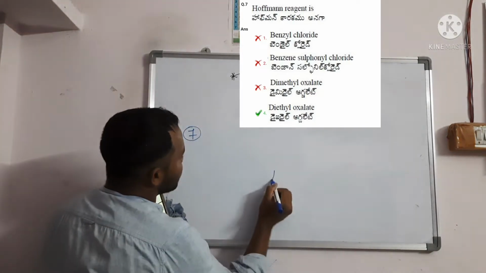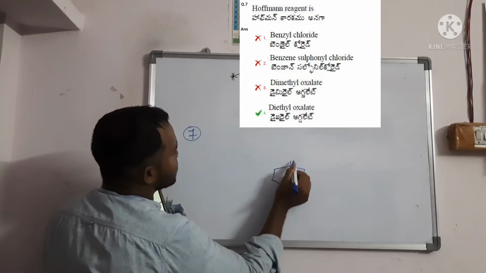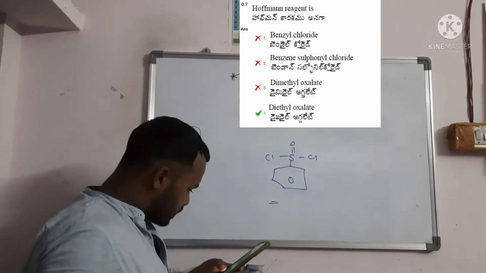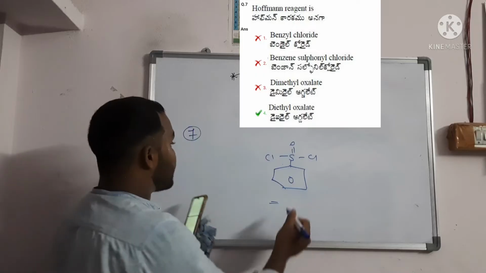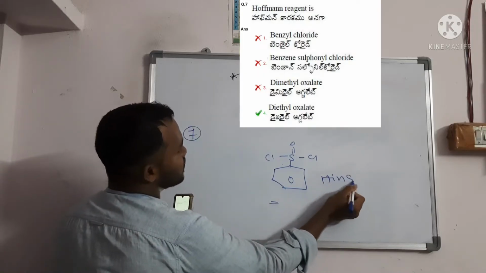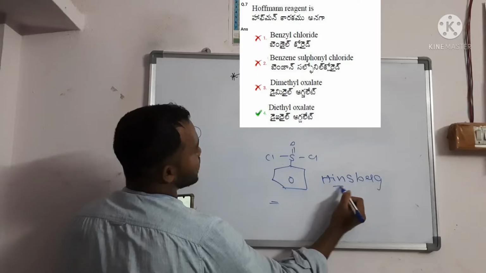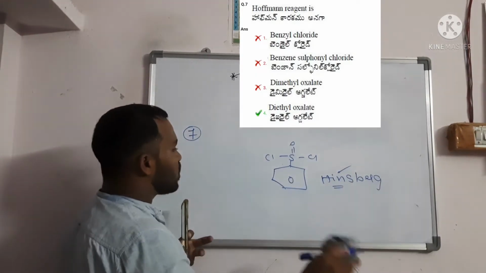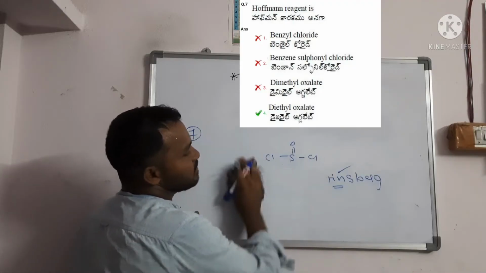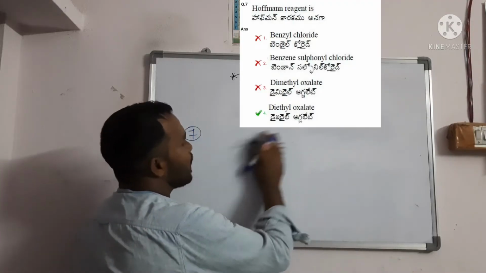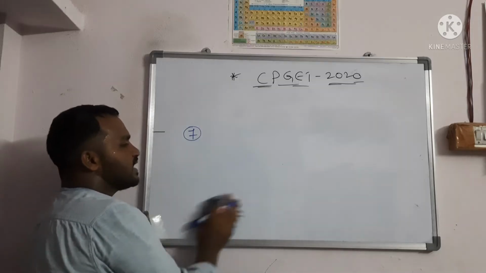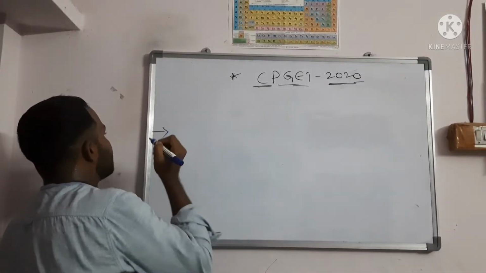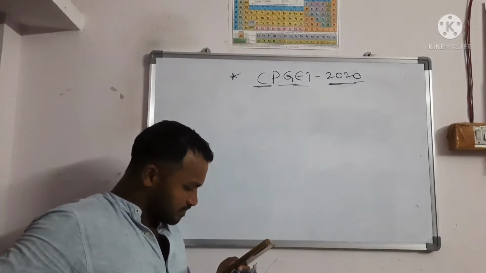Hinsberg reagent, SO2Cl. They may give confusing options like benzene sulfonyl chloride. This is Hinsberg, not the Hoffman reagent. It is also used for separation of amines. They may ask which of the following does not react with the Hinsberg reagent. If they give primary, secondary and tertiary, then tertiary is the option that does not react with the Hinsberg reagent.